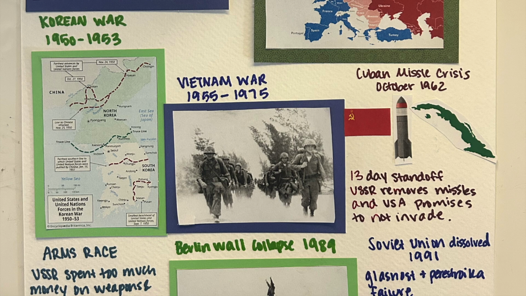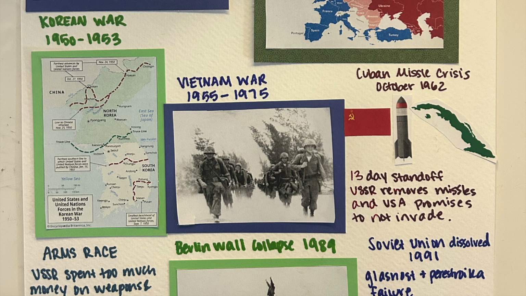Even though the United States and the Soviet Union did not directly fight each other, they did participate in proxy wars. The first one is the Korean War, which started in 1950 and ended in 1953. So the reason the Korean War happened is because North Korea, which is communist, crossed over the 38th parallel, which is the border between North Korea and South Korea, and that started a war.